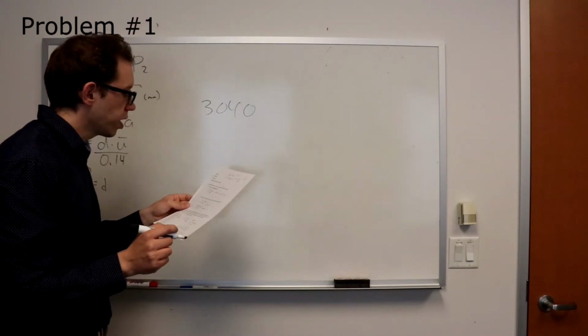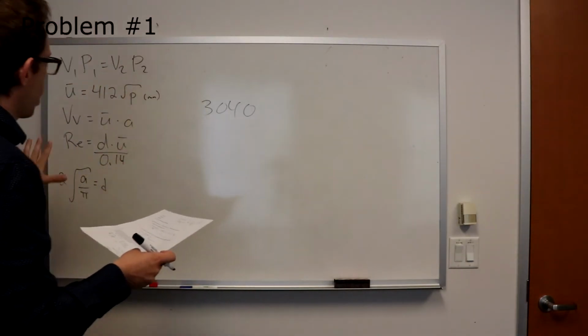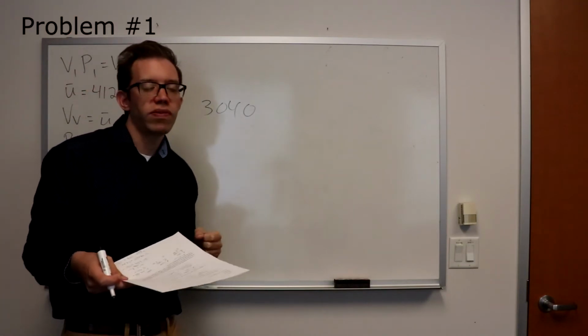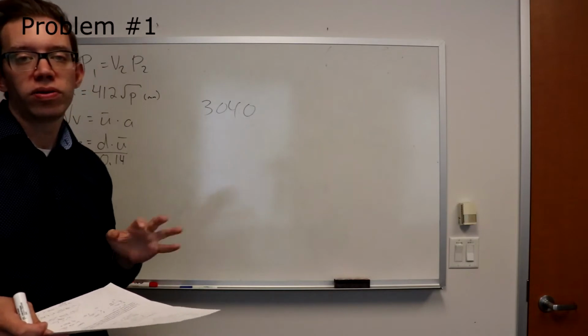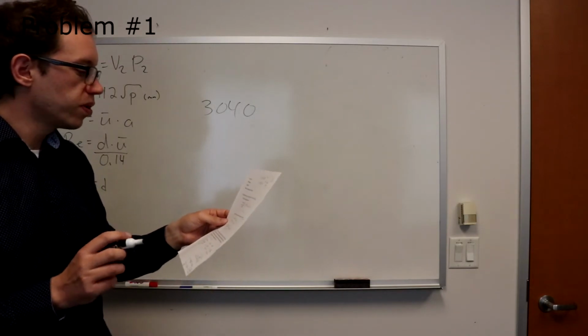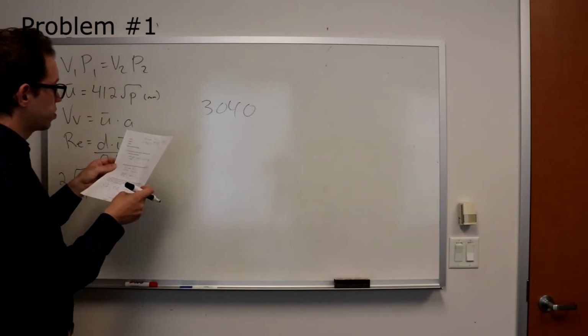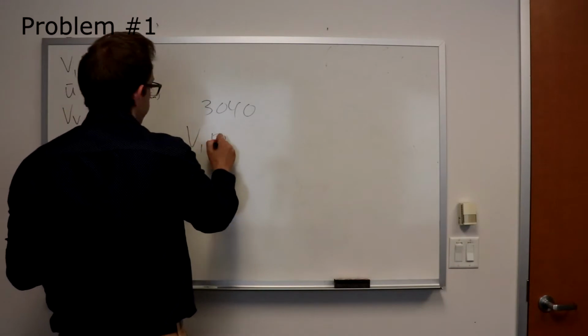So this first part is really simple. I wrote all the equations up here. We have 5 of them that we have to work with. Well, 4 or 5. You might be able to do the diameter to area on your own. That might be something you've seen before. Anyway, the question is, what's the resulting pressure? Well, you just use Boyle's law. That's all that this is going to take.